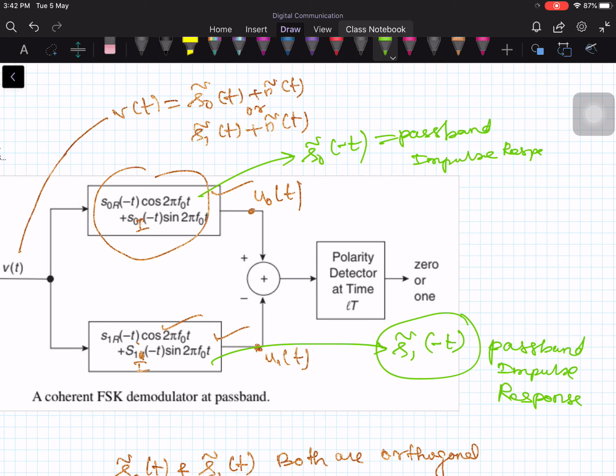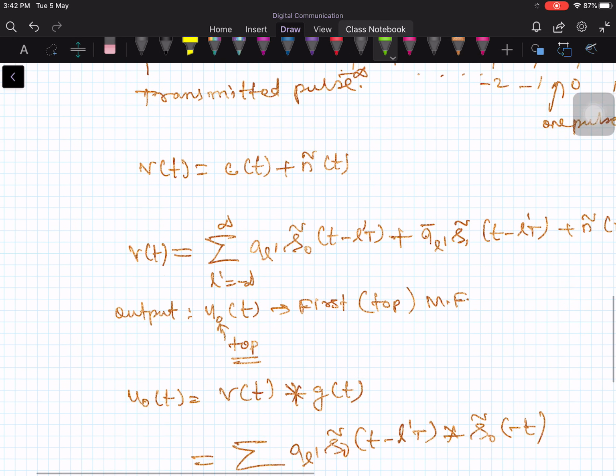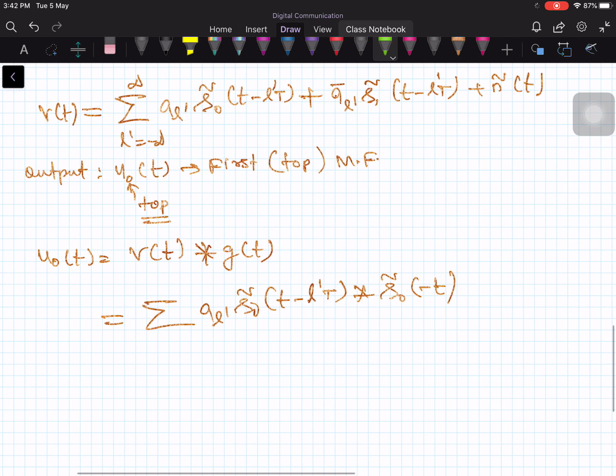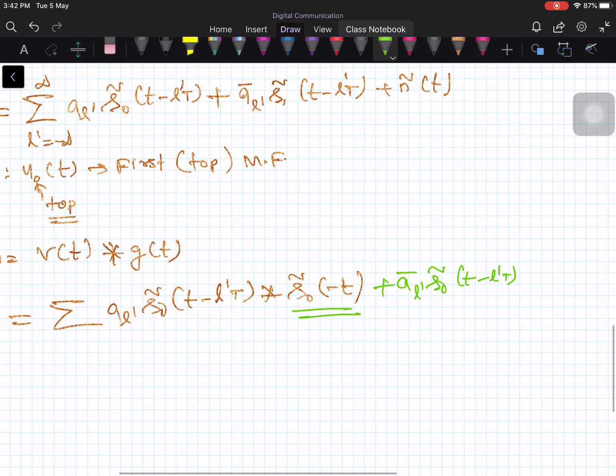So I have two filters here, and each filter has its own impulse response. This is the impulse response of the top filter. Plus a l prime bar s1 tilde of t minus l prime T, convolved with s0 tilde of minus t.